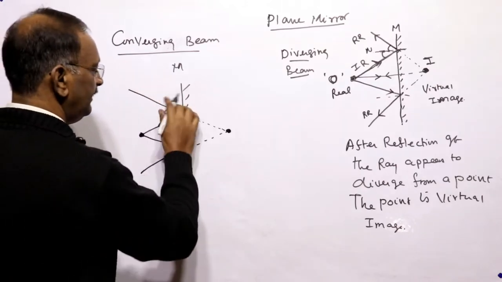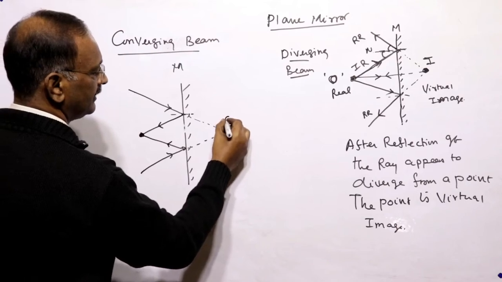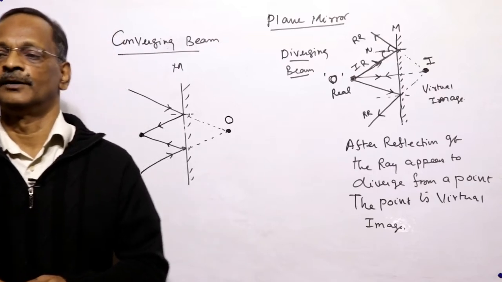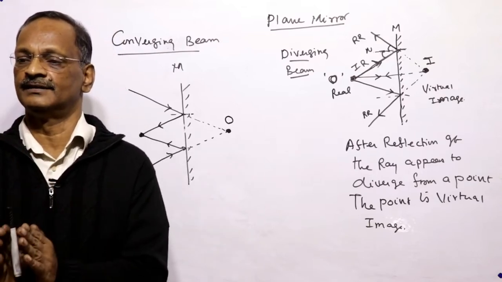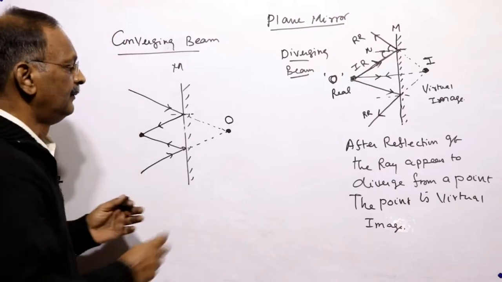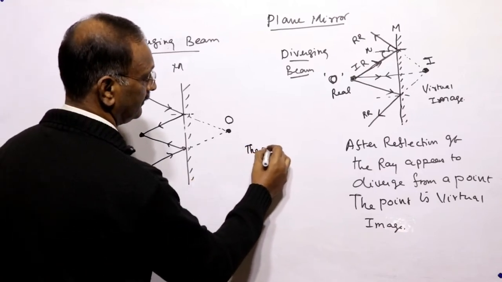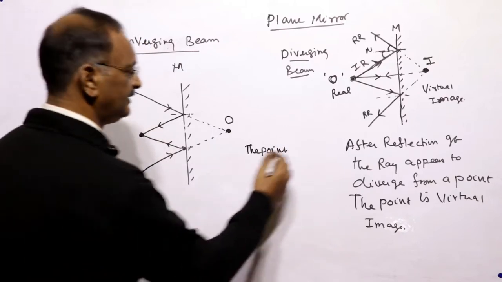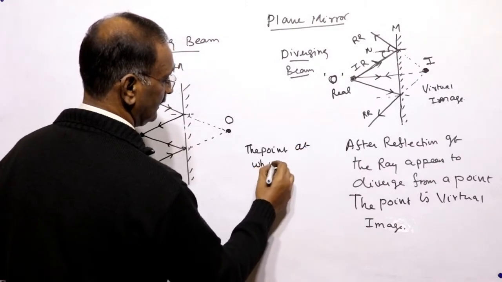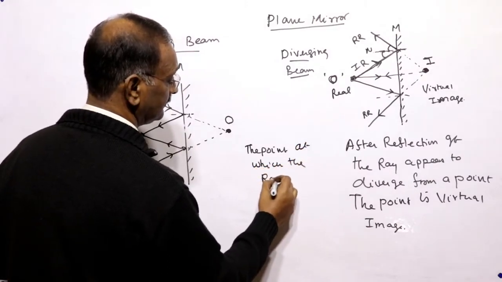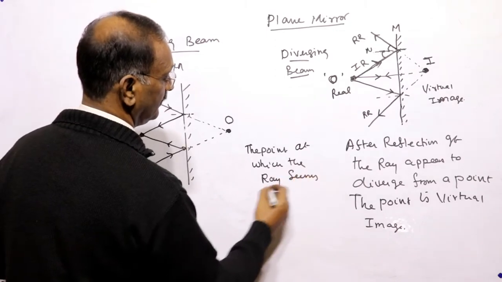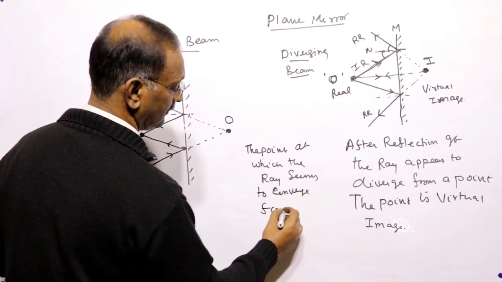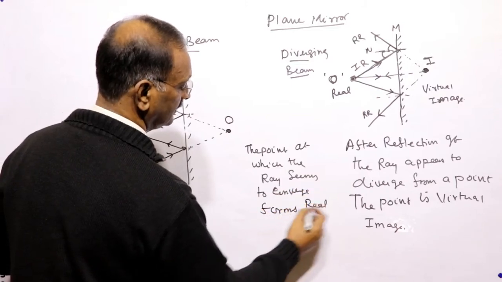So when the ray is produced backward, it forms an object here. This object is a virtual object. Why do we call it a virtual object? The point at which the rays seem to converge forms the virtual object.